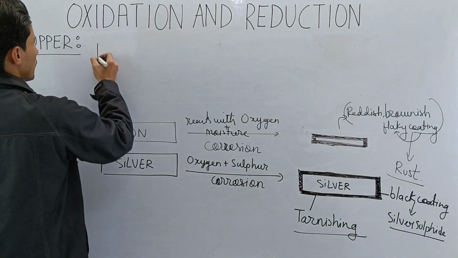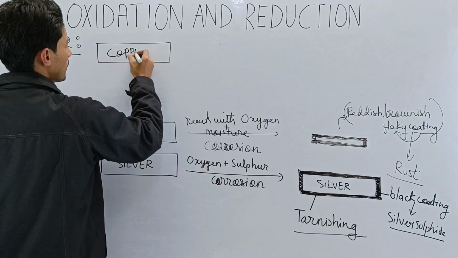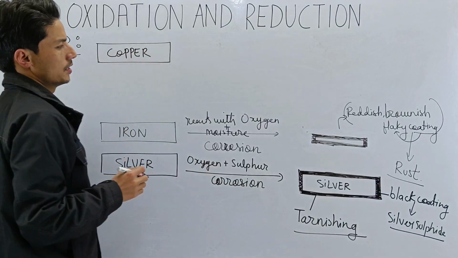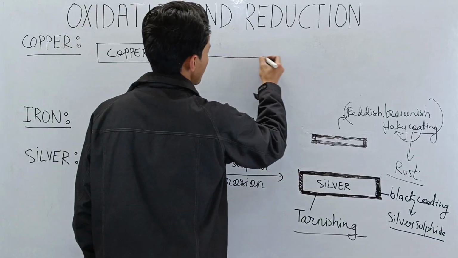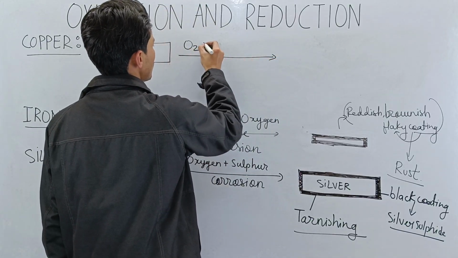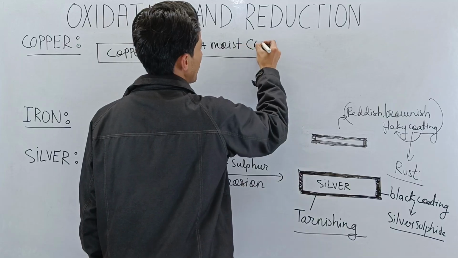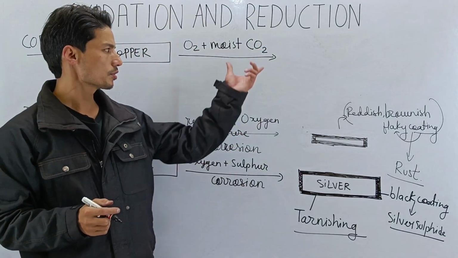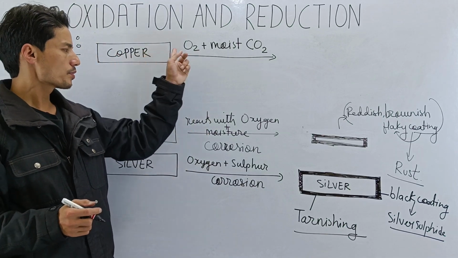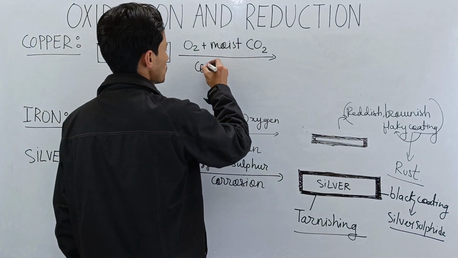So this is copper, Cu. Copper reacts with oxygen plus moist carbon dioxide. Let me write the formula of carbon dioxide, which is CO2. So copper reacts with oxygen and moist carbon dioxide present in the atmosphere, and then it undergoes corrosion.